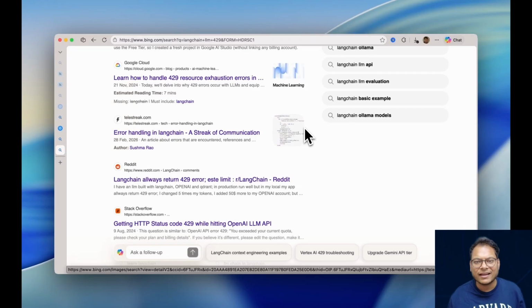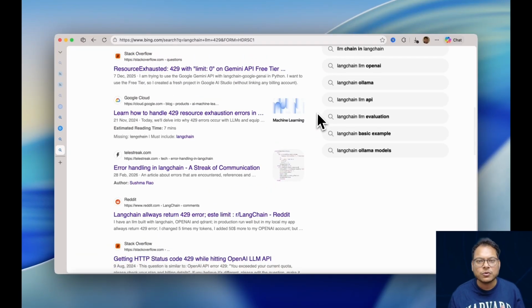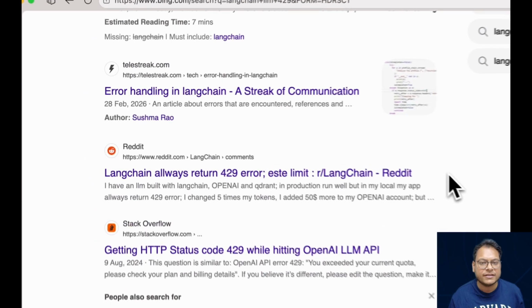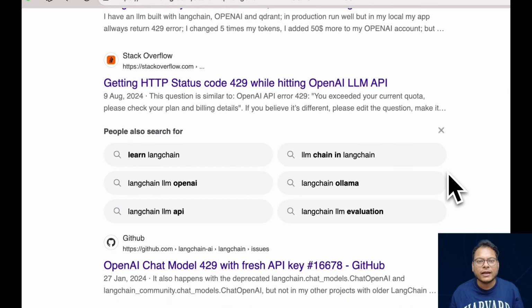So last week I was creating a Langchain application that was throwing a 429 exception after every 60 seconds. I wonder why it was happening because I've also put the retry logic as well. In the next 5 minutes, I'll cover 3 specific problems I faced and the solution for each.